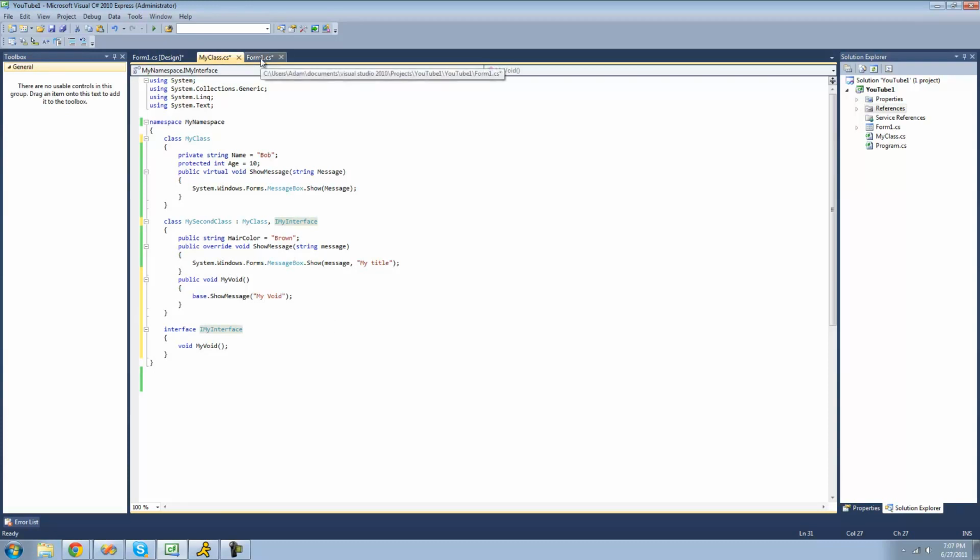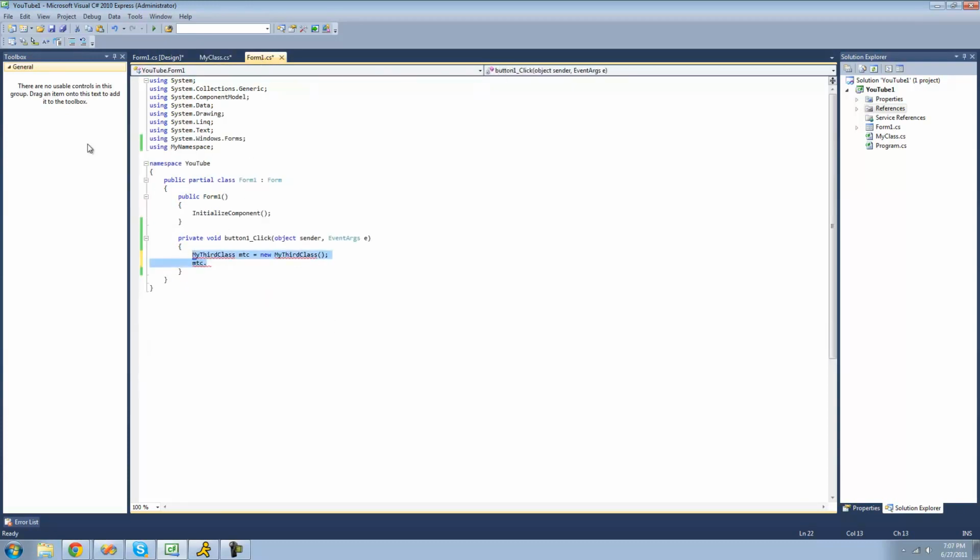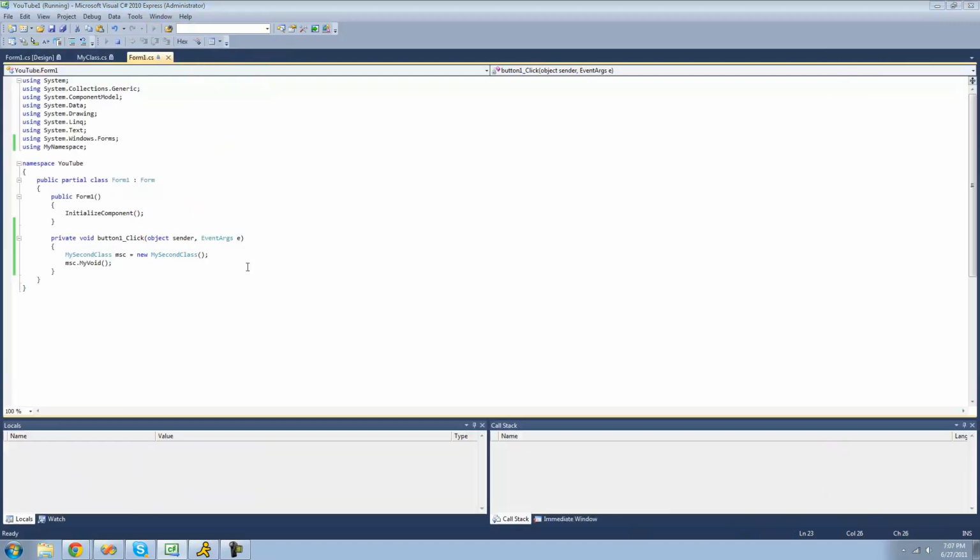So now, we're going to go back out here and create a new instance of my second class, and say c is equal to a new my second class, and c dot my void, and then we should just get a message box that says my void. Yep.